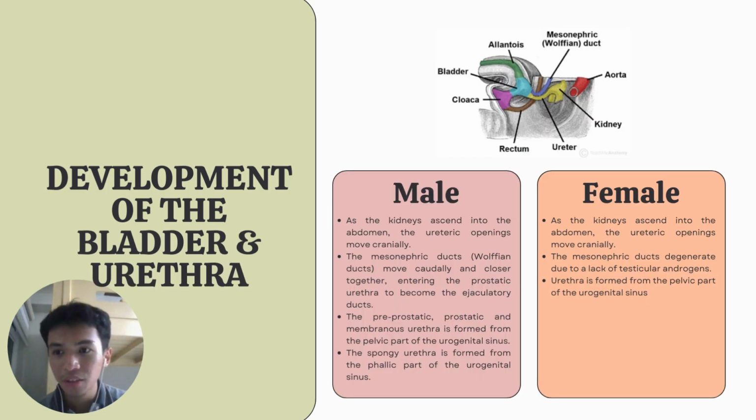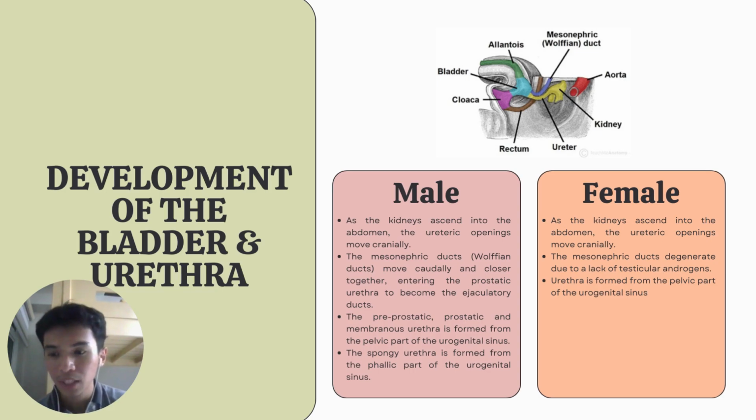The bladder and urethra of the urogenital system are ultimately derived from the cloaca, a hindgut structure that is a common chamber for gastrointestinal and urinary waste. In the fourth to seventh weeks of development, the cloaca is divided into two parts by the urorectal septum. The first part is the urogenital sinus, located in the anterior part, and the anal canal, which is located in